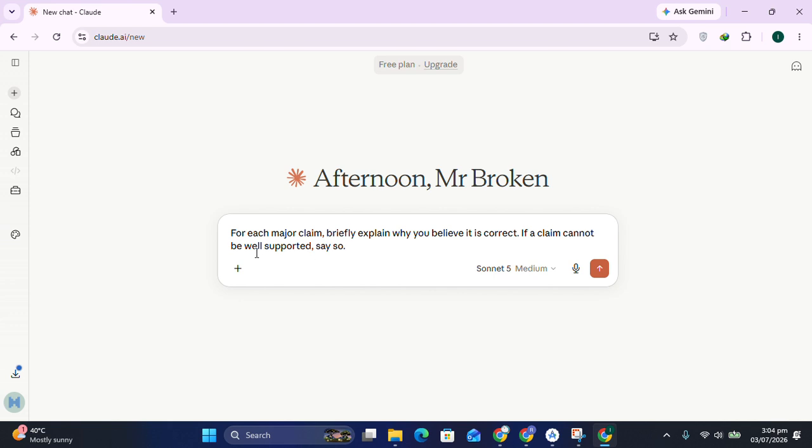If a claim cannot be well supported, say so. So if there is no reason or any proof, it will not claim that thing. So these are the ways you can use to avoid hallucinations in your responses or in your answers in Claude AI.